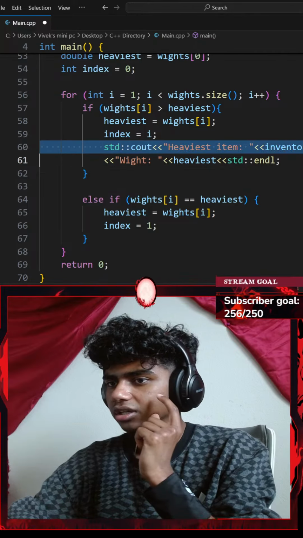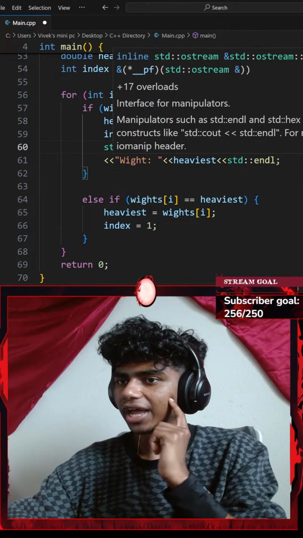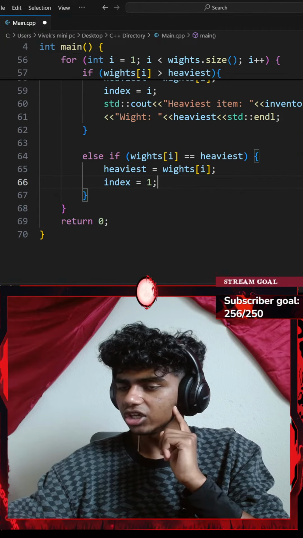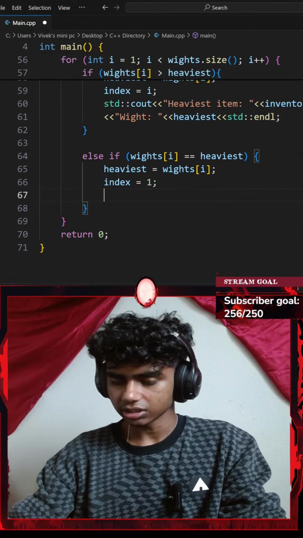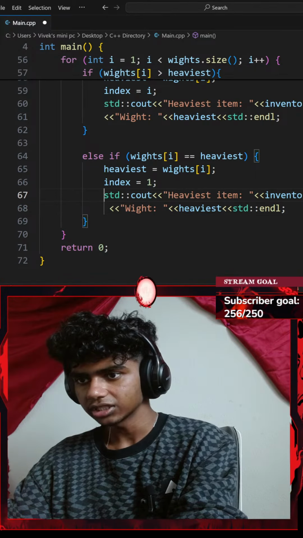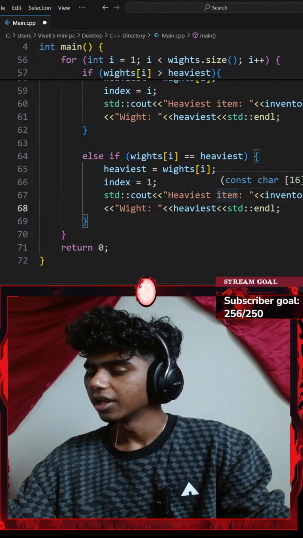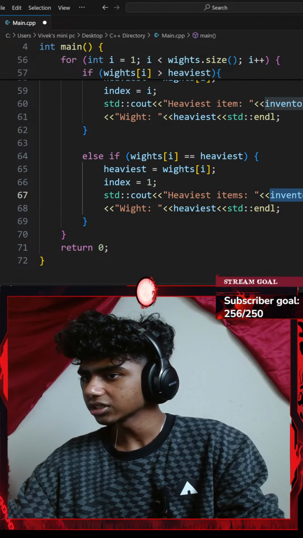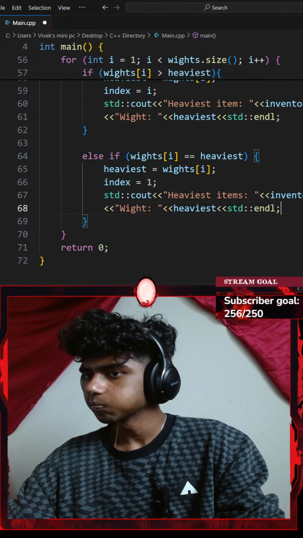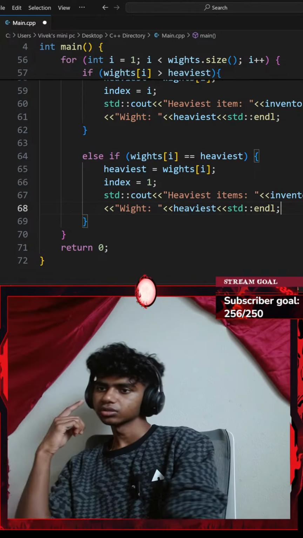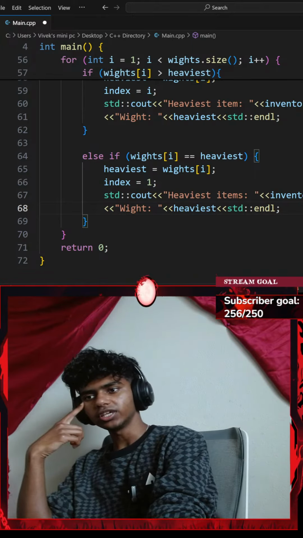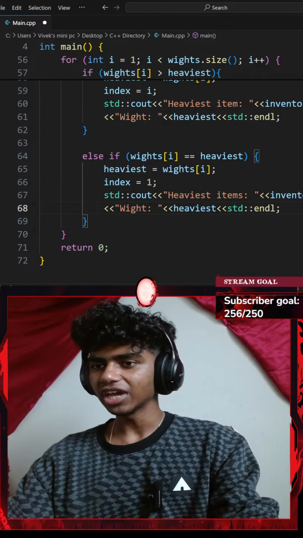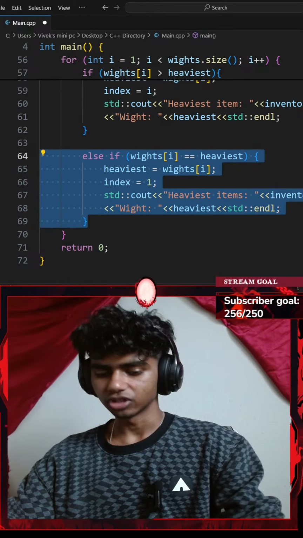Okay, so standard console output, heaviest item. That is if my weight is greater than my heaviest item. If they're equal, then I'm going to print something else. So I go with a standard console item, heaviest items, inventory at index of i. So if weight equals heaviest item, honestly, if both items are heavy, I think I just print one item out of the two.